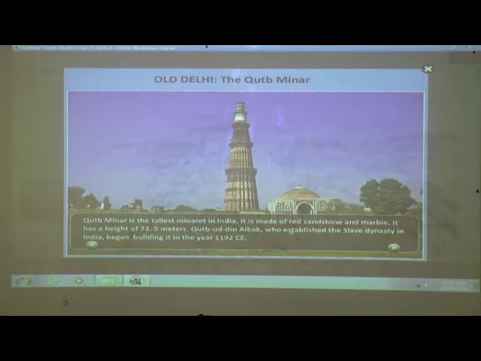Qutbuddin Aibak, who established the Slave dynasty in India, began building it in the year 1192 CE. Okay, how was the Qutub Minar built? It was built with the help of red sandstone and marble. Okay, now next slide we will see.